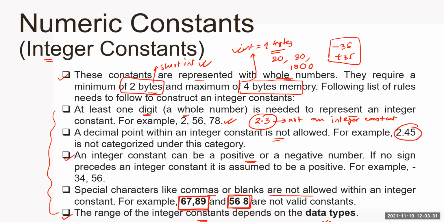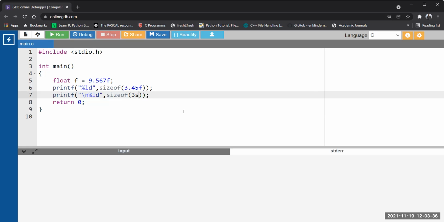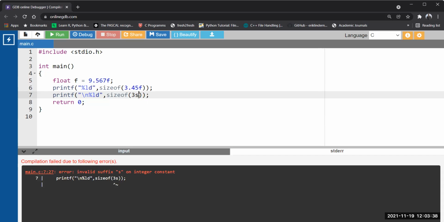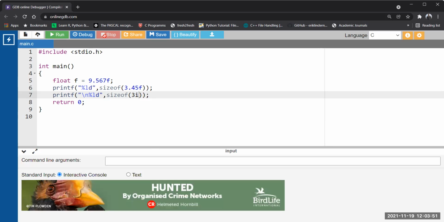Is it possible? So let us do something here. No. So it is going to take 4 bytes. Okay, so remember this point. It is better to remember this point. Okay, so now let's proceed with the things.